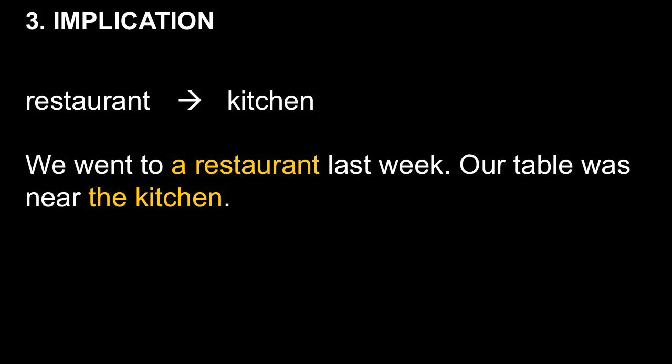However, the fact that we are in a restaurant that has been specified implies that there is also a kitchen. It's a kitchen unique to this restaurant, so we are now able to say the kitchen.